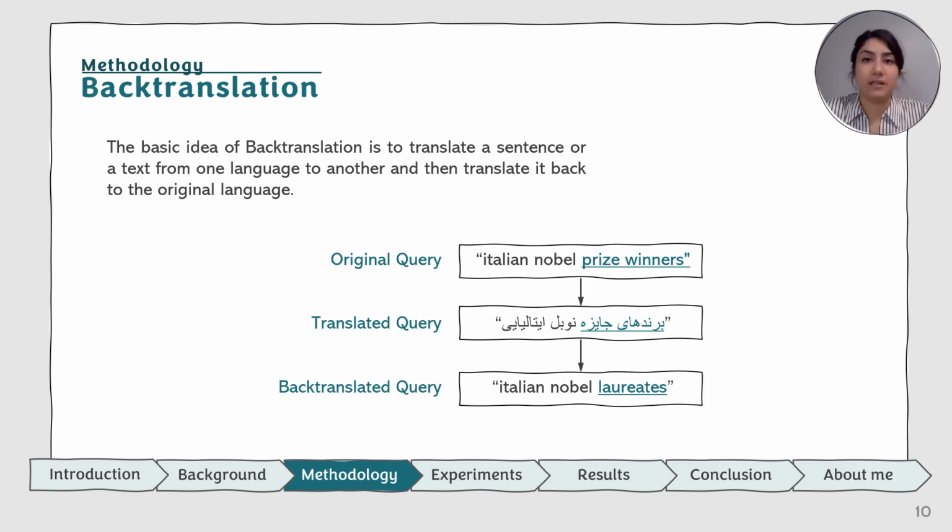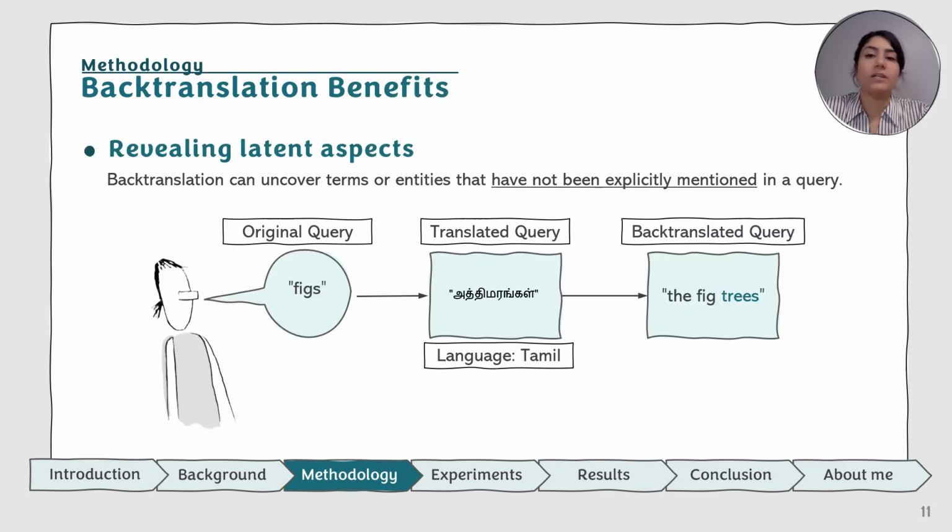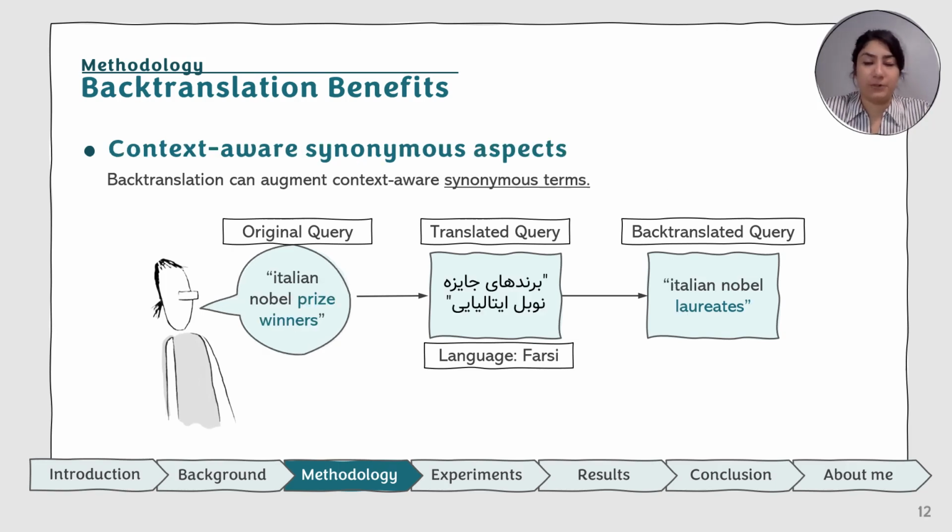Back translation is a simple idea which translates the original query from its source language to a target language, then translates it back to the source language. What are the benefits of back translation? The first one is that by using another language, it can help to uncover words that are common in the source language. Some words, due to background knowledge, may be latent in the original query. For example, here we got the word figs. After back translation, the word tree is going to come up, which is more related to the fig fruit.